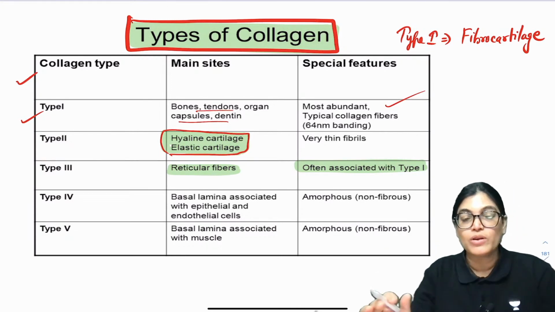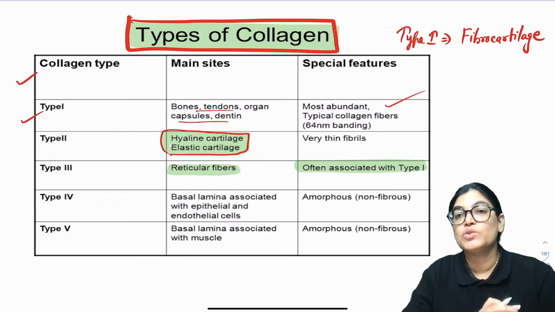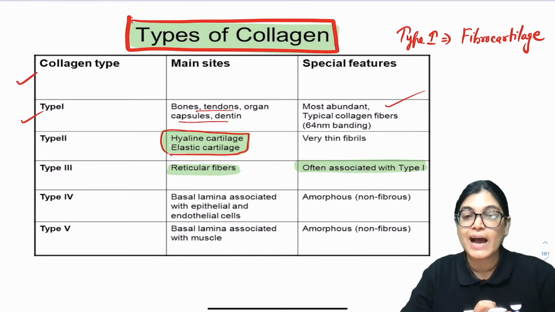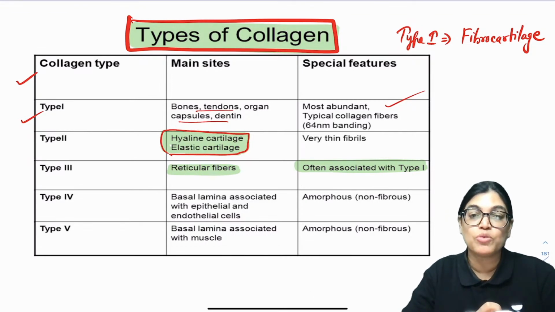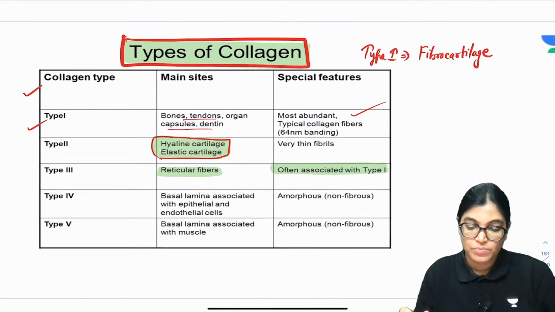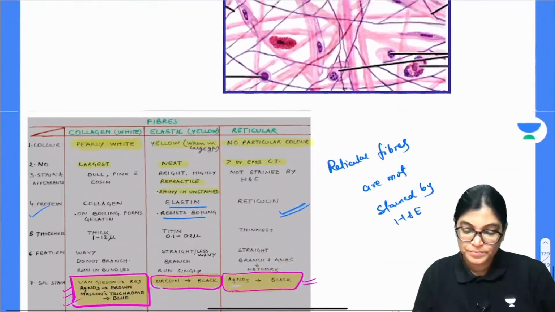So one of the most important points which is generally asked in MCQ is: all lymphoid structures have reticular fibers as the supporting network, except? The answer is epithelio-reticular cells. So please write down this information.